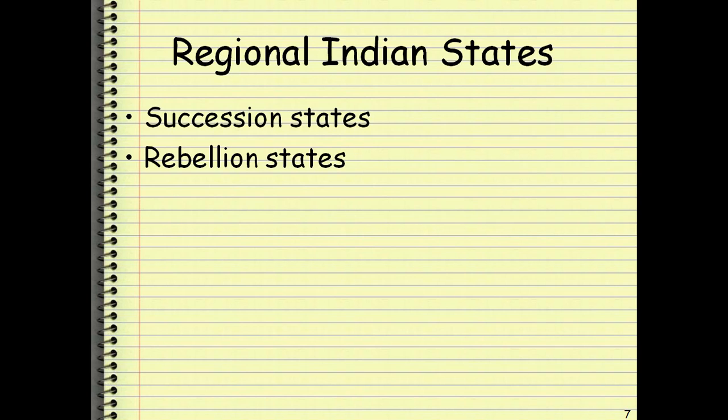Then we have some regional states which came into being after the disintegration of the Mughal Empire. These regional states are classified into two, that is the succession states and the rebellion states. Succession states are those states which succeeded the Mughal Empire, and for the sake of formality they maintained the prestige or the nominal leadership of the Mughal Emperor.